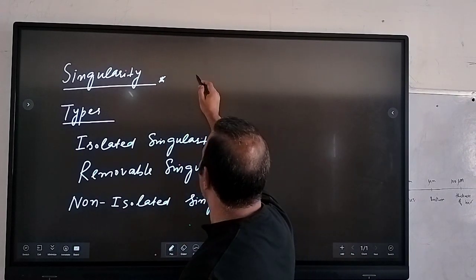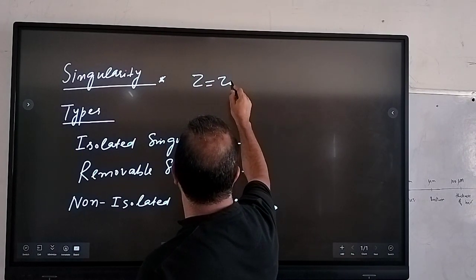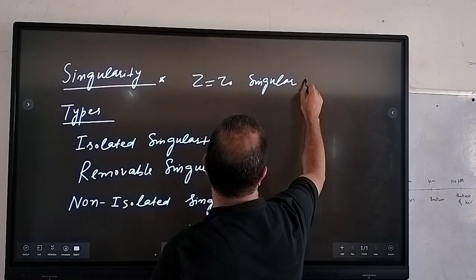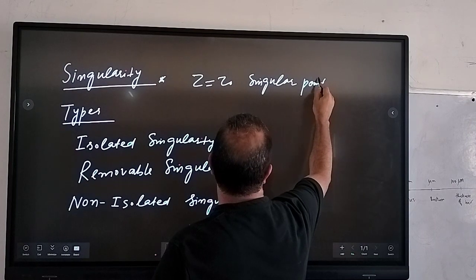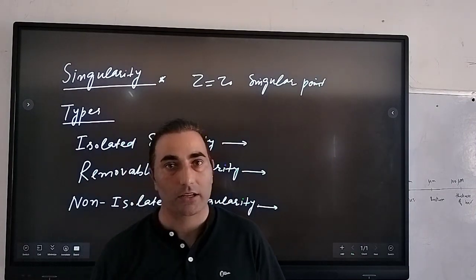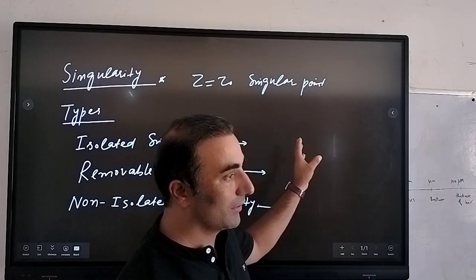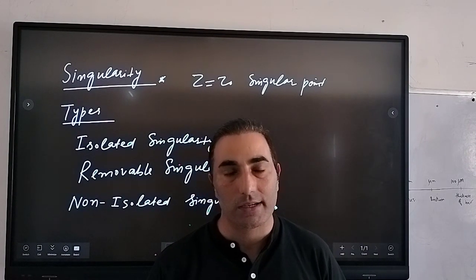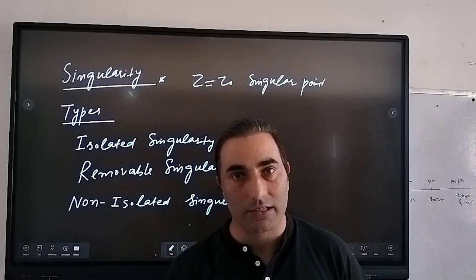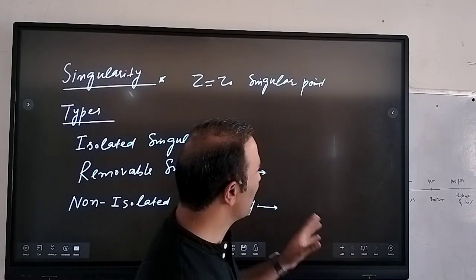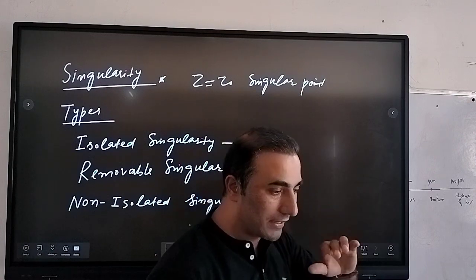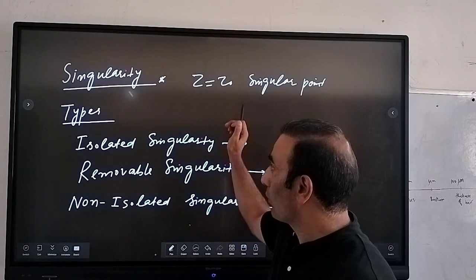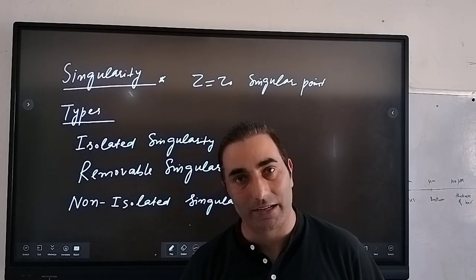Suppose we have z equal to z0, then this is called a singular point if the function, which is analytic, loses its analyticity at z equal to z0. That means at this point z equal to z0 our function is not analytic, right?